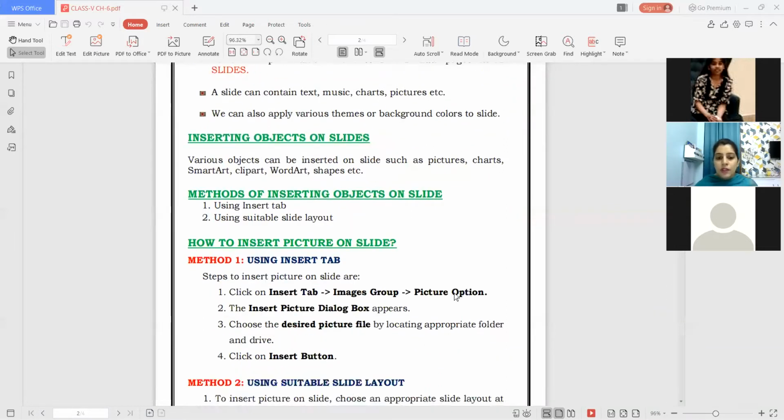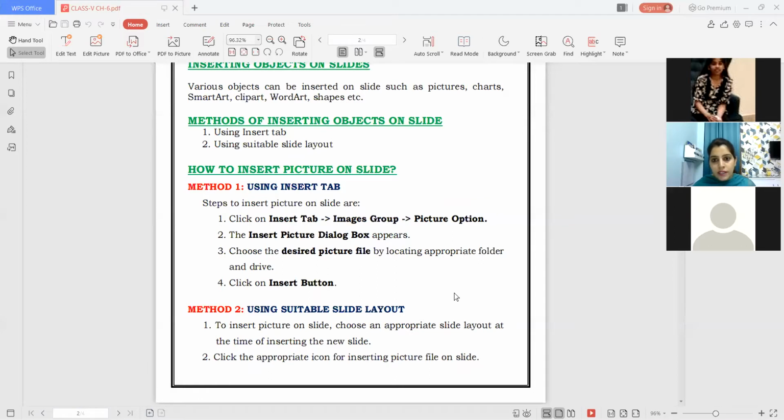Clear? So there are 2 methods for inserting anything. For example, if you want to insert a picture on a slide, so I have 2 methods with the help of which we can insert the picture. Either you can insert it using the insert tab, or you can insert it using suitable slide layouts.